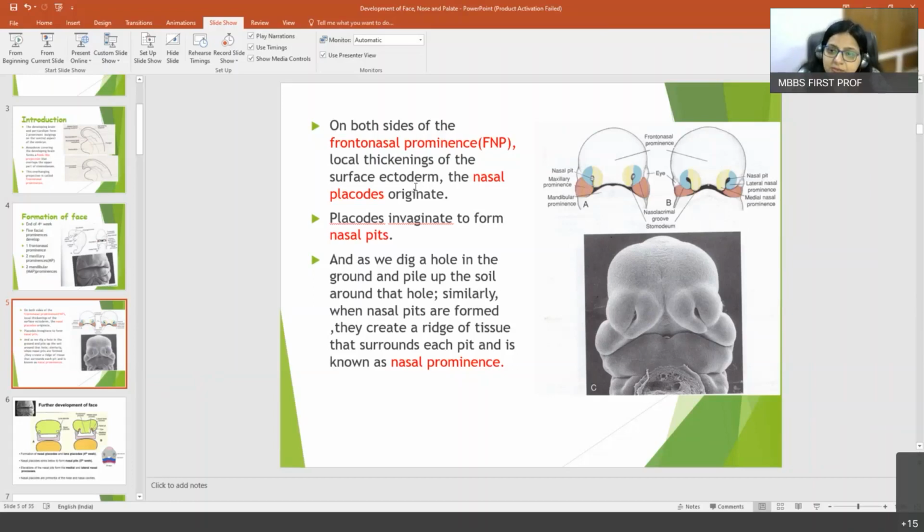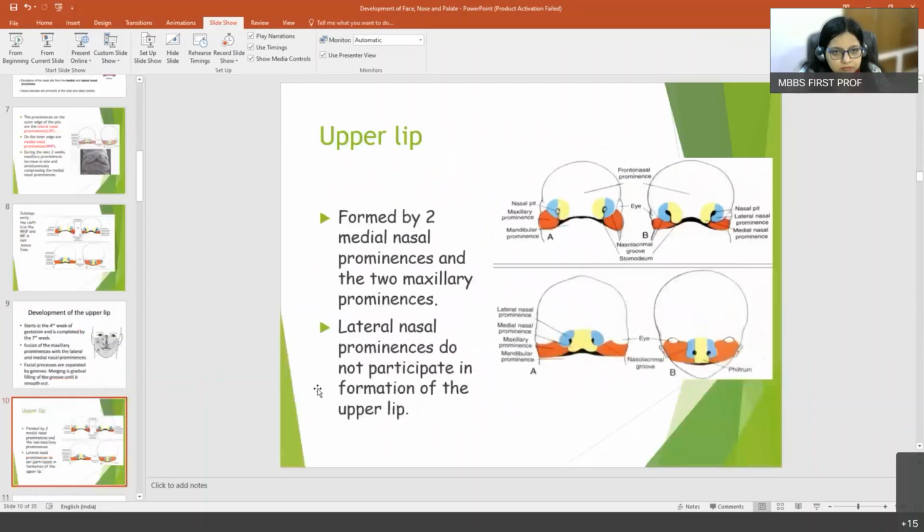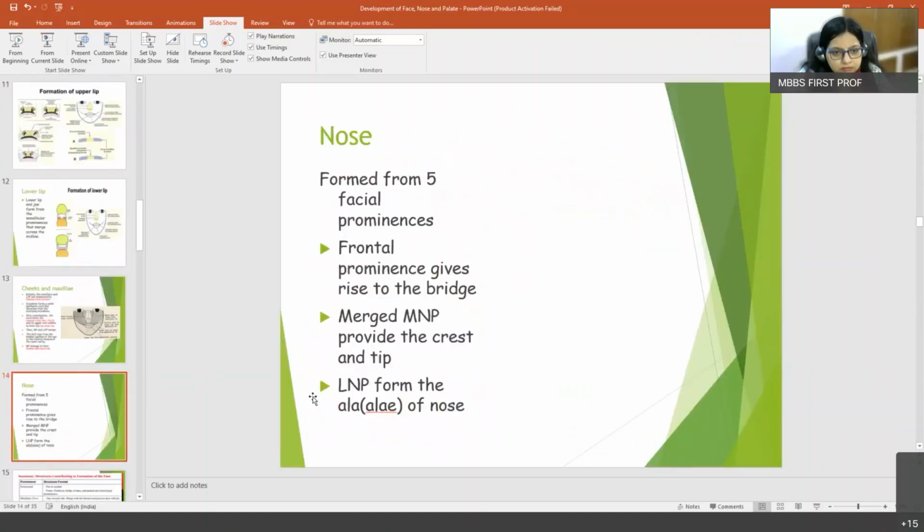Anything else? Somehow the dorsum of the nose is formed. I didn't understand. The dorsum of the nose. I'll show you the diagram.